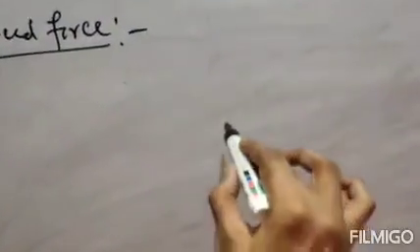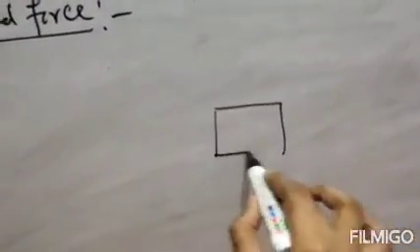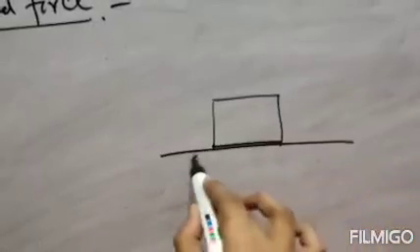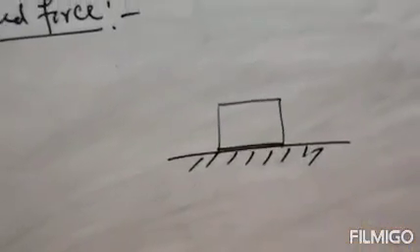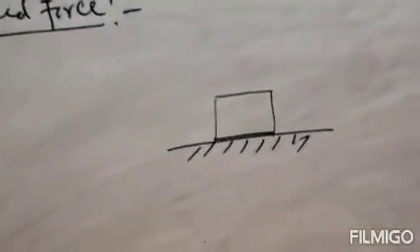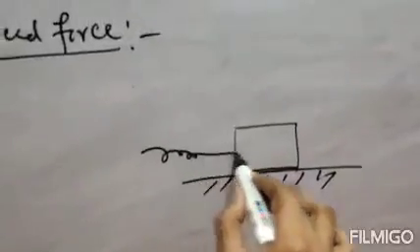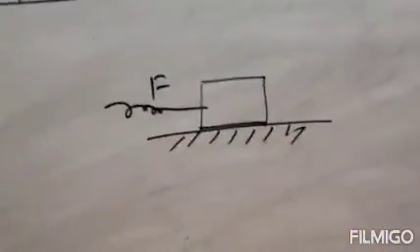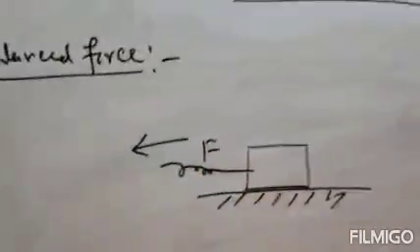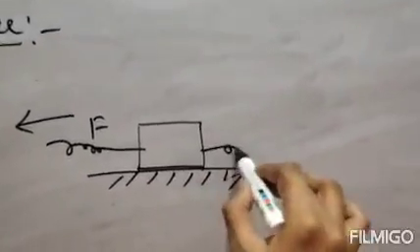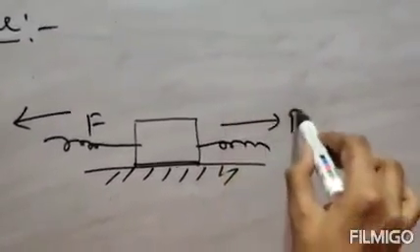Suppose this is an object, and it is placed on the ground. Clear? And you are applying a force from this side, and there is another force acting on its opposite side.